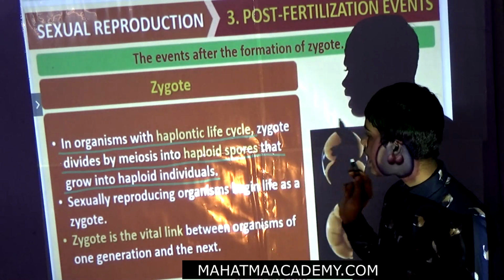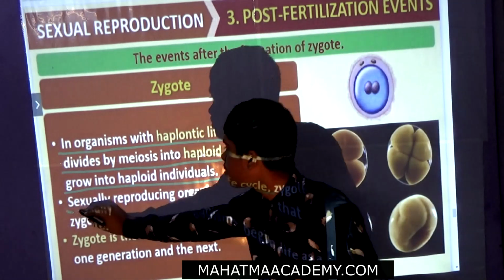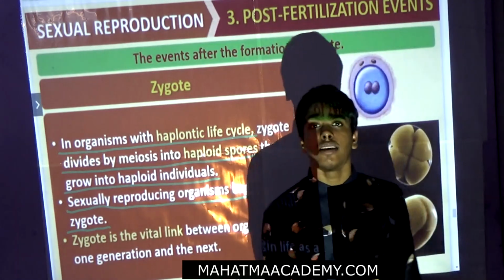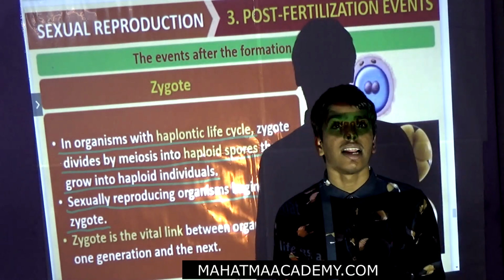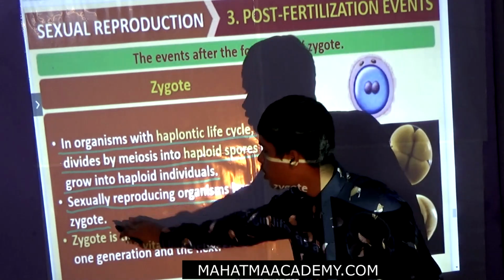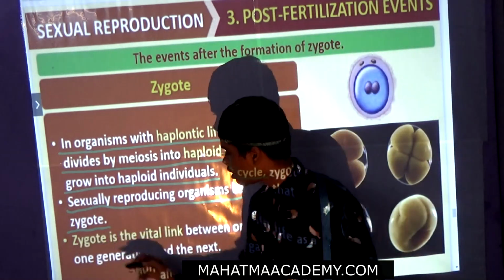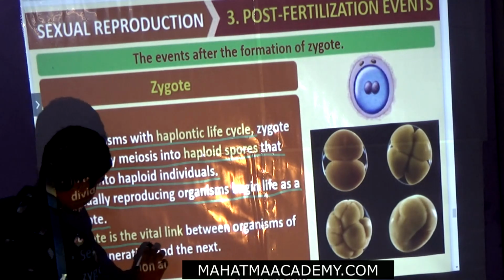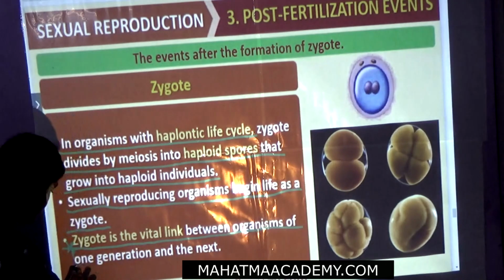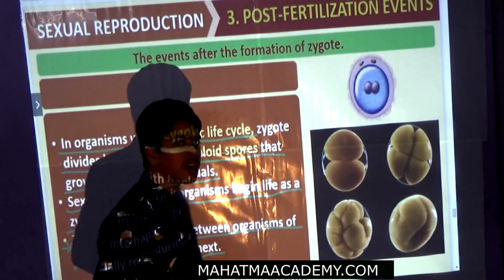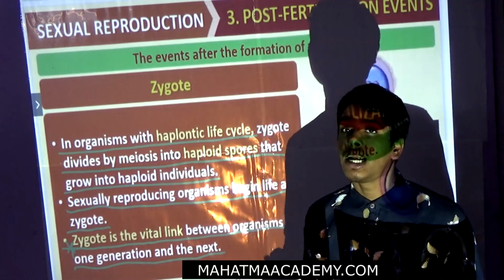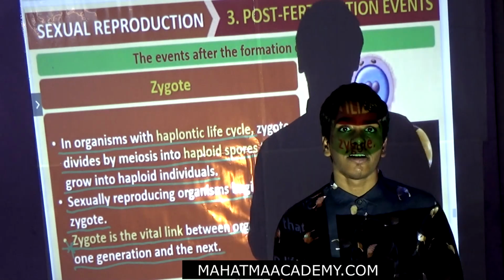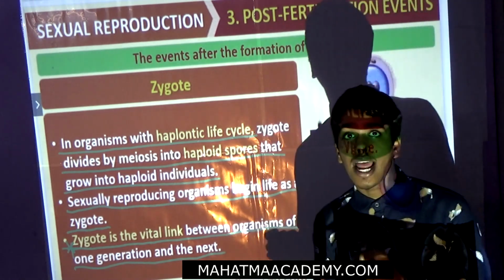Sexually reproducing organisms begin life as a zygote. So, sexual organisms begin their life as what? They begin life as a zygote. Zygote is a vital link. So, this is the main important point. Zygote is a vital link between organisms of one generation and the next. So, what is the vital link between two successive generations? Zygote. So, you can say zygote is a vital link between the organisms of one generation and the next.